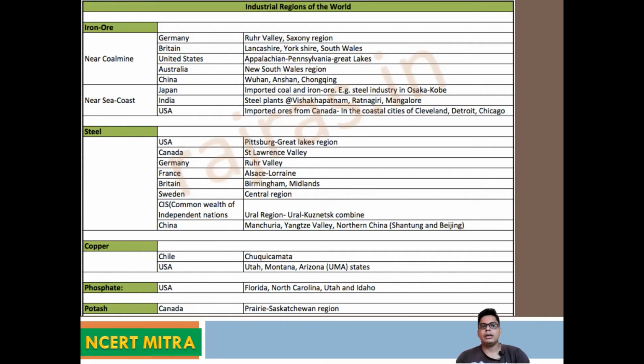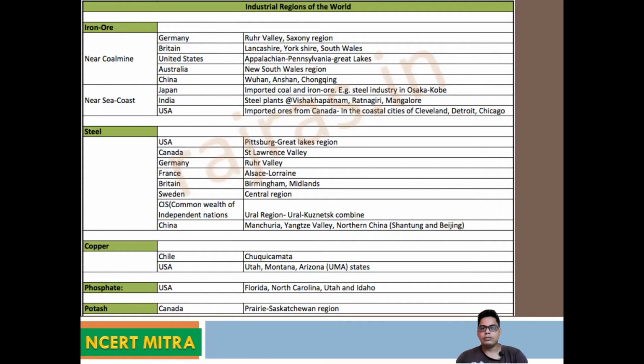The CIS area means the Commonwealth of Independent States, with the Ural regions. The Ural is a mountain range located between Europe and Asia. In China, the Manchuria region and northern China. These are the areas where you can find these industries. Then coming to copper, this is an ore-based industry. You can see Chile. So these are the industries you can find.